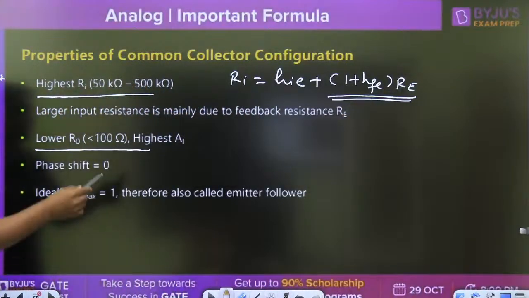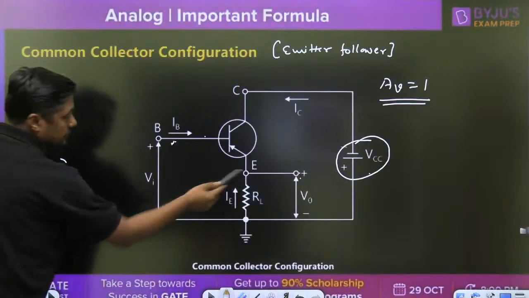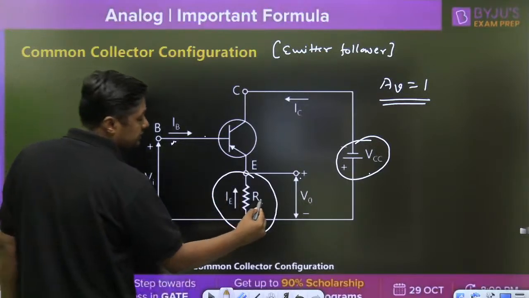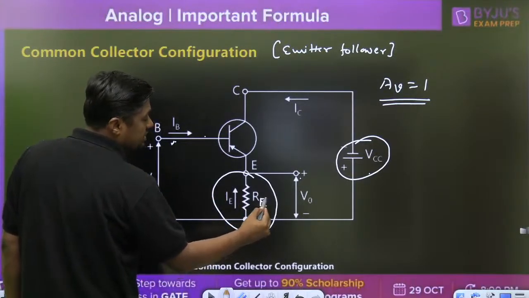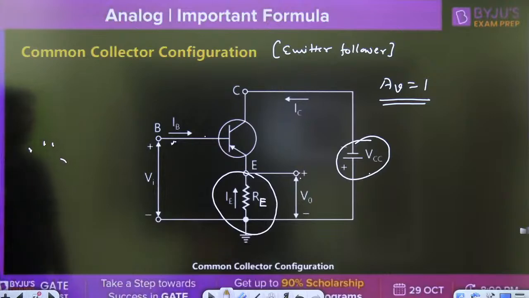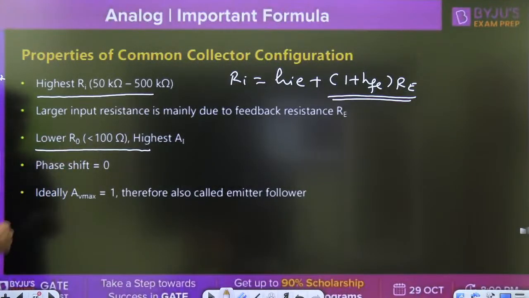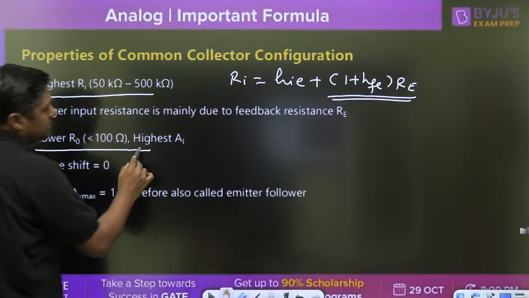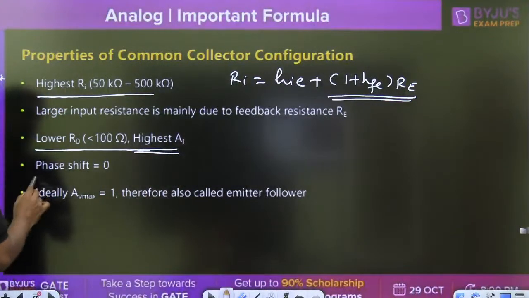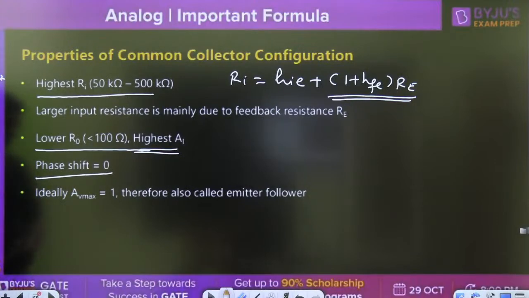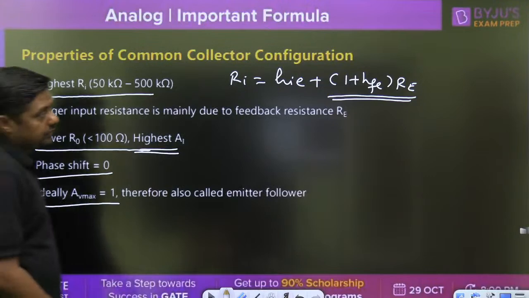That is called the feedback resistance, Re here, which is nothing but RL or Re. Because of this resistance, the input resistance is very, very high. Lowest Ro, very, very low. Highest current gain, and phase shift is 0. Voltage gain is nearly equal to 1, and that's why it is called emitter follower.